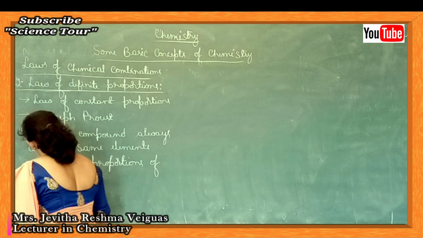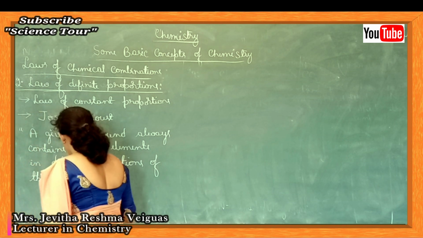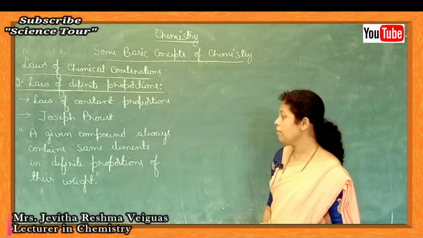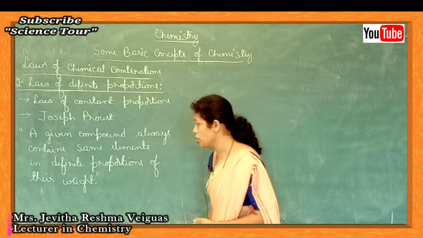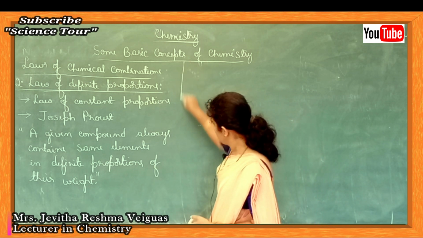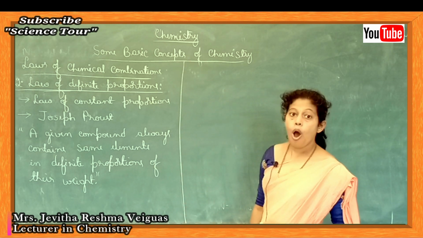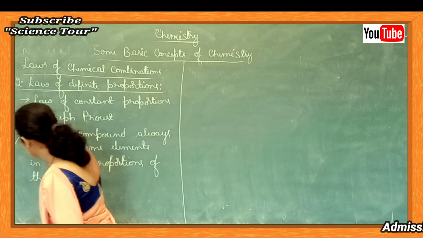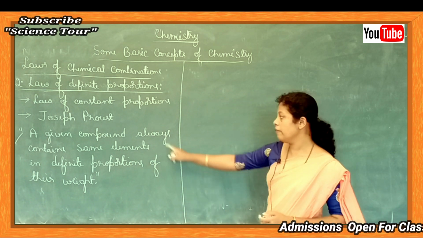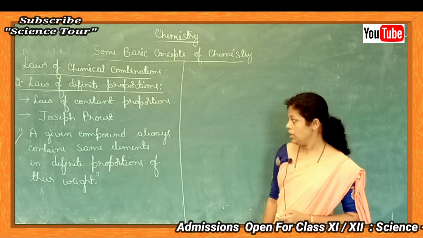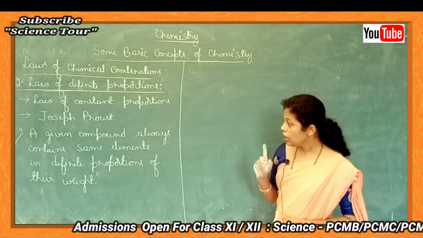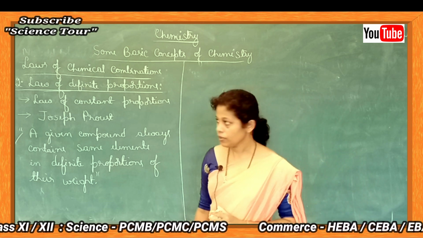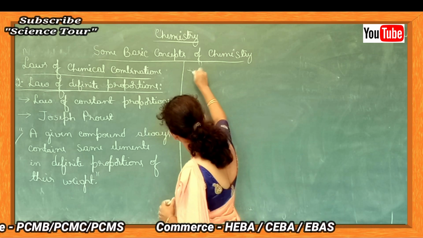You take any compound, they will always have same elements in definite proportion of their weight. This is a statement of law of definite proportions. Here again statement is important one, that is a given compound always contains same element in definite proportion of their weights. That is, meaning is very simple.